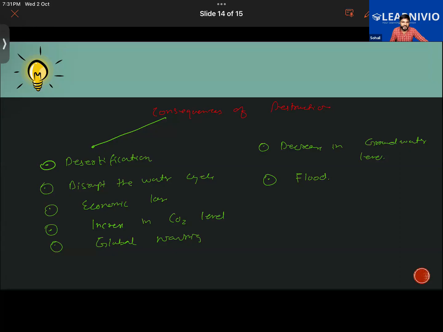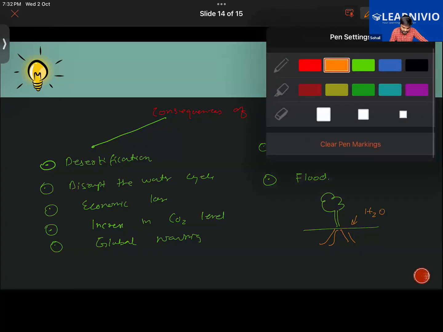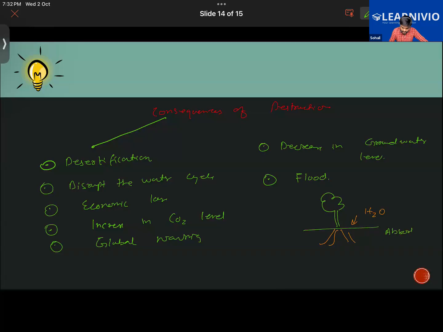Sir, okay, then how does it reduce rainfall? Moments ago, we learned that plants absorb the underground water through their roots. We have learned that the roots of the plants would be absorbing the water, right? And further, that water is going to percolate into the underground also. These are the plants. The roots of the plants are going to absorb the water. So it is absorbed, plus it percolates in the soil also now.